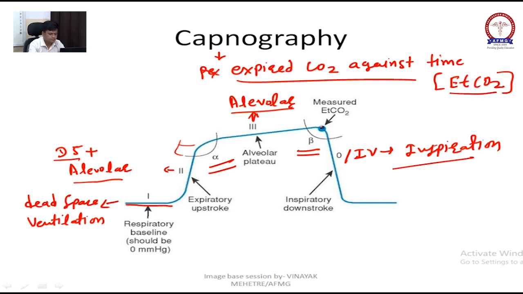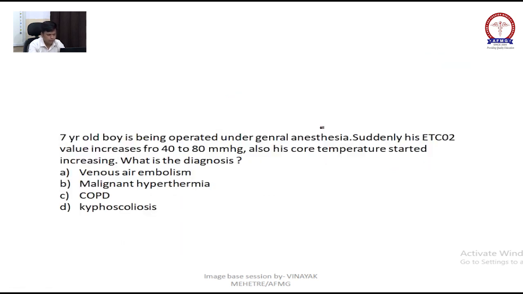Now we will discuss some capnographic questions. A 7-year-old boy is being operated under general anesthesia. Suddenly the EtCO2 value increases from 40 to 60 and his core temperature starts increasing. What is the diagnosis?